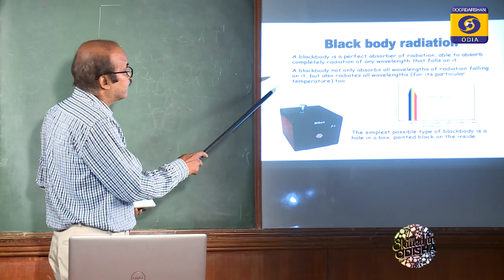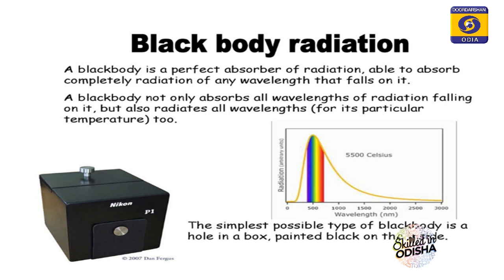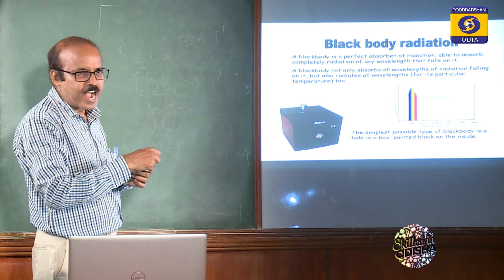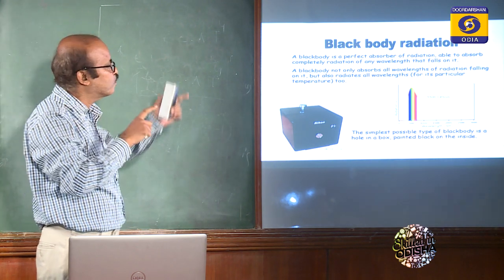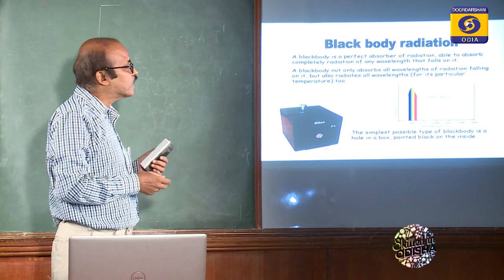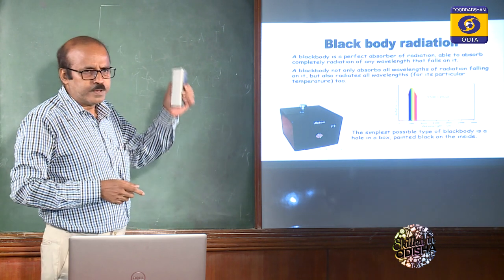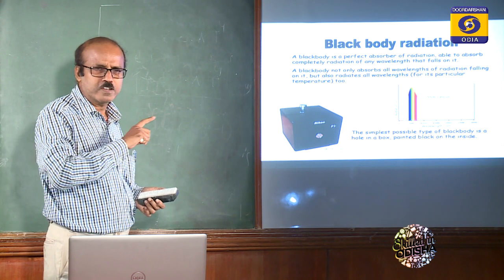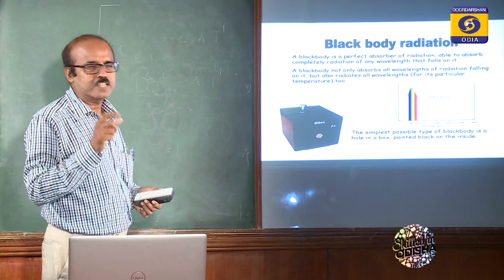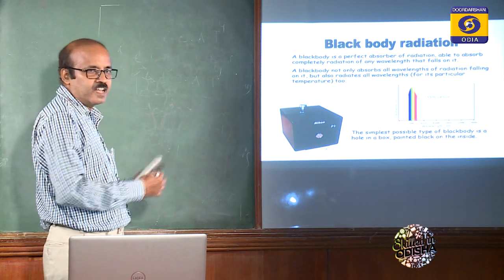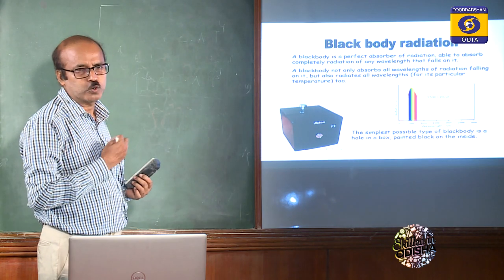So a black body not only absorbs all wavelengths of radiation falling on it, but also radiates all. So it will absorb and then it will radiate. So for a black body this is the same, because a perfect black body will only absorb, it will not reflect or transmit. That's why it will emit all the radiation that is absorbed from any source.